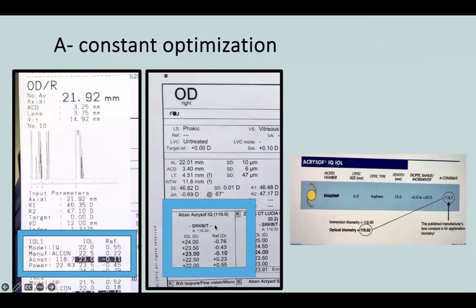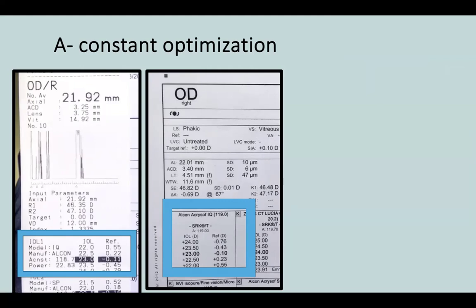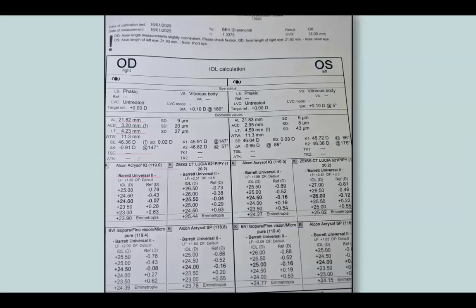This is given in the box, I don't need to go and find it. But I have to put the proper A constant in the machine to get a proper IOL power. After that, we see the readings from an optical biometry. The readings are similar, axial length, ACD, lens thickness. Some are different.